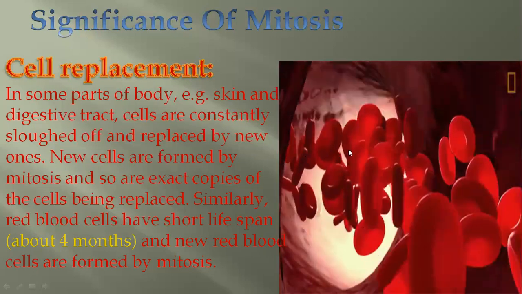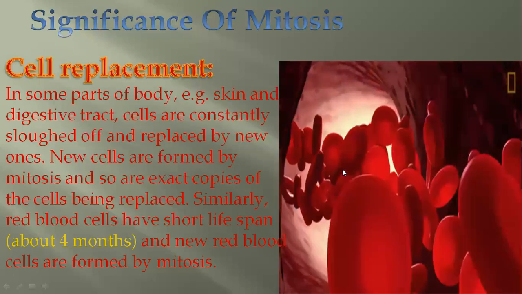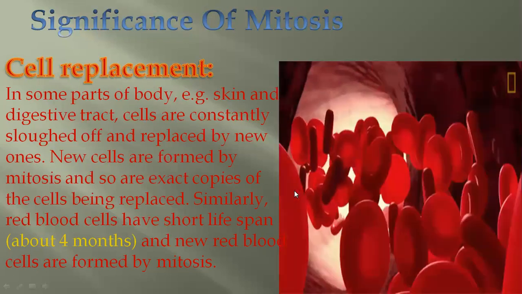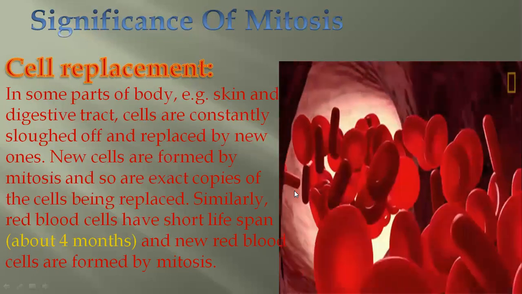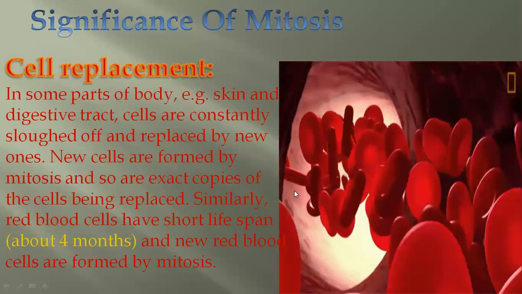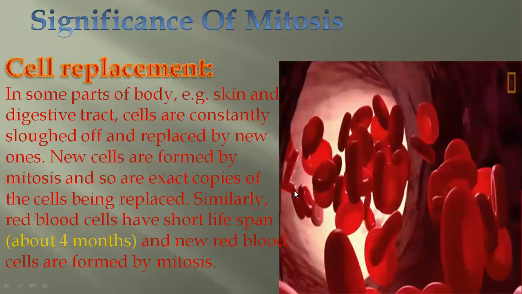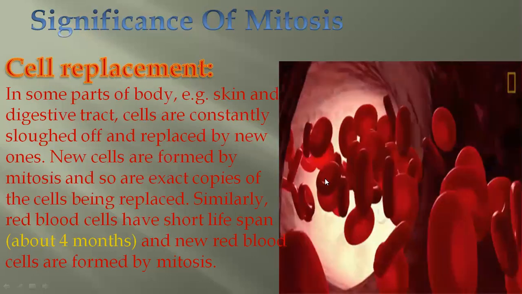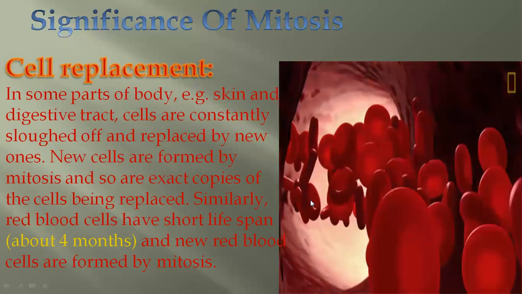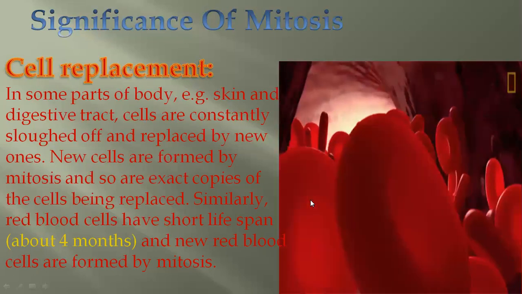One very important thing: red blood cells do not have a nucleus, that's why they don't divide. Old cells die off, and they are detoxified in the liver and removed in the feces, not urine, in the feces. And how are they made? They are formed in the bone marrow, produced by the division or mitosis of the cells which are present in the bone marrow.